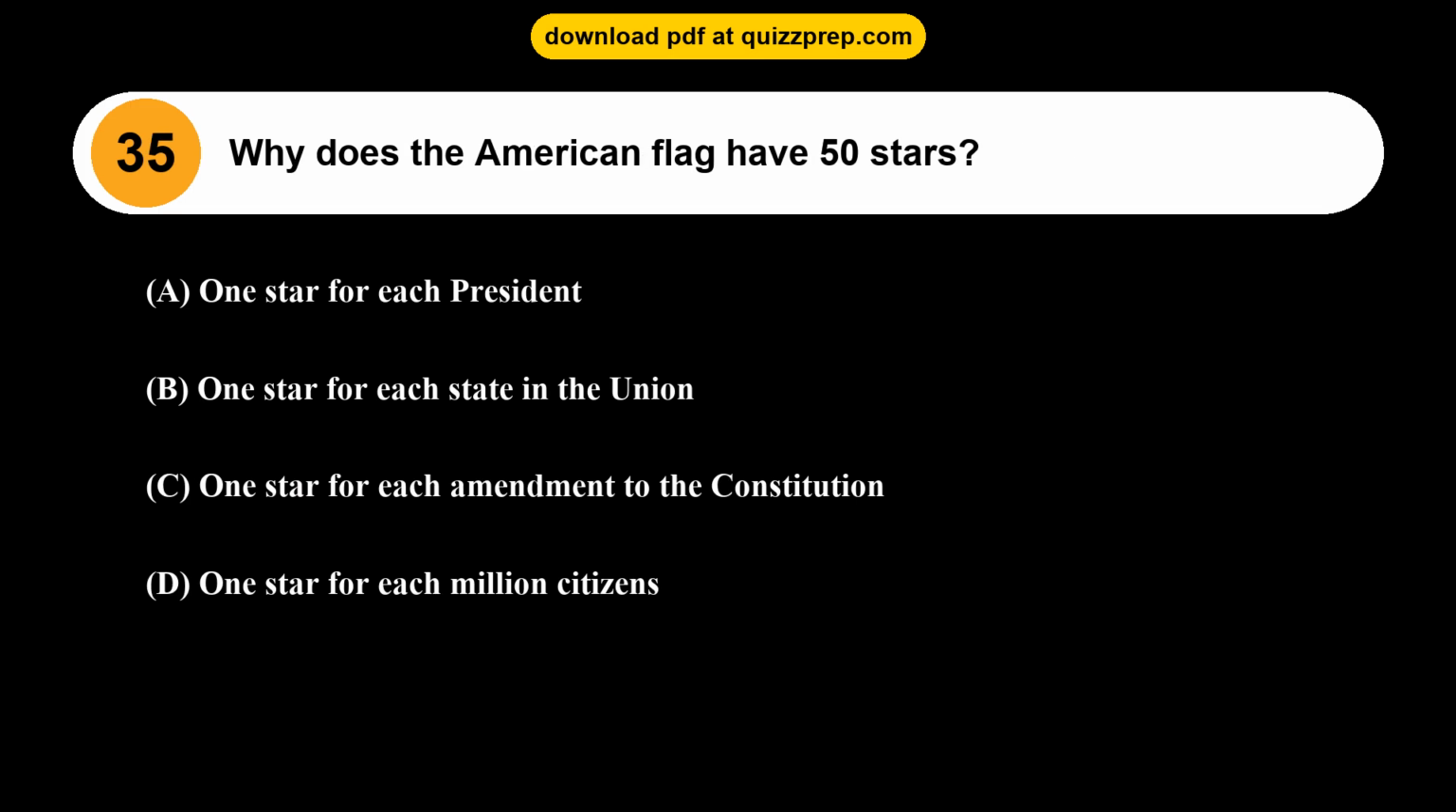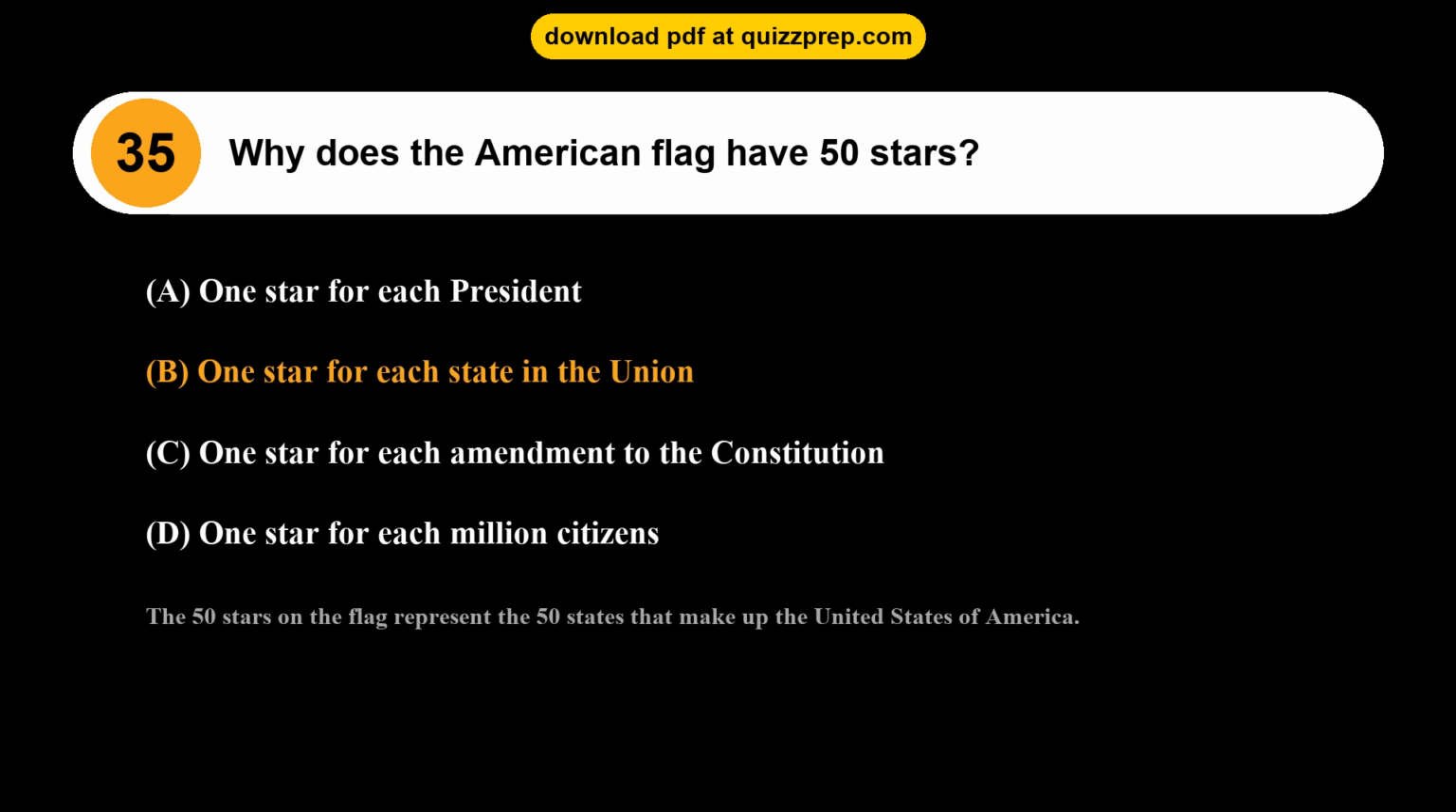Question 35. Why does the American flag have 50 stars? Option A, 1 star for each president. Option B, 1 star for each state in the Union. Option C, 1 star for each amendment to the Constitution. Option D, 1 star for each million citizens. The correct answer is option B, 1 star for each state in the Union. The 50 stars on the flag represent the 50 states that make up the United States of America.